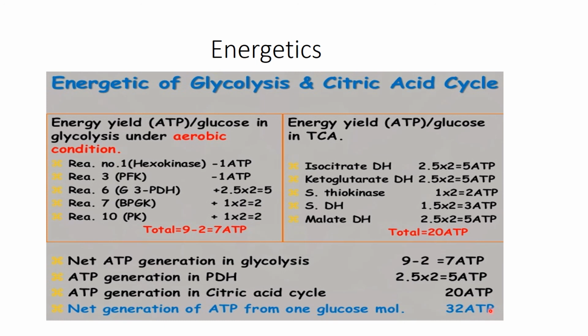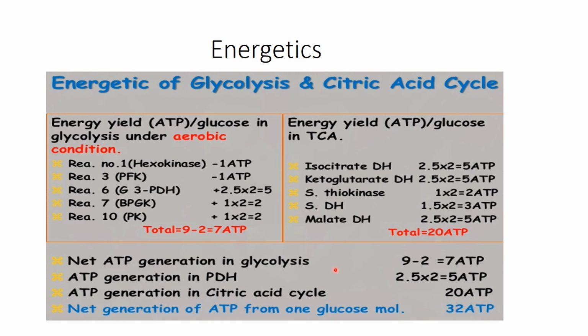Here is some variation. Some people consider that the NADH which is produced in glycolysis behaves like FADH2. So if we calculate in this way, 2 molecules will be subtracted from 32, and the score will be 30.